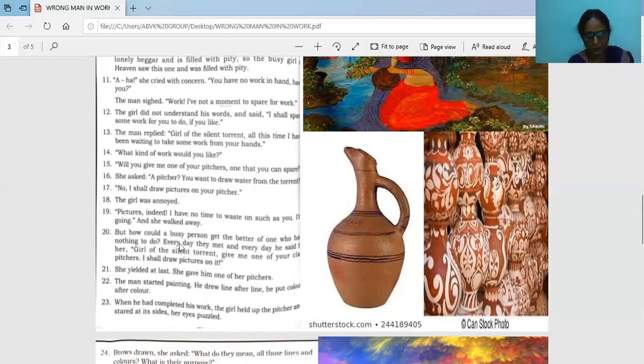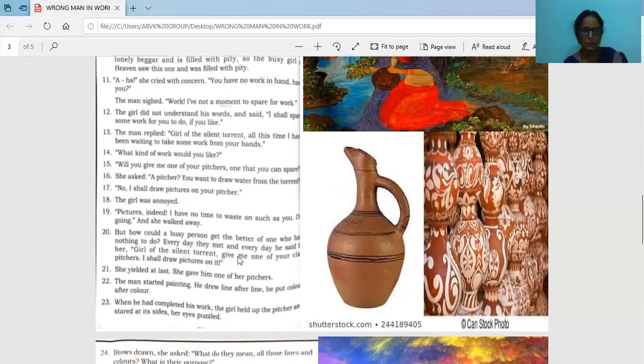But how could a busy person get the better of one who has nothing to do? Because she is working continuously without any rest, whereas this man is a lazy man without doing any work. How will this go together? Every day they met, and every day he said to her, girl of the silent torrent, give me one of your pictures, that is clay pictures. I shall draw pictures on it. So this is all made of clay.